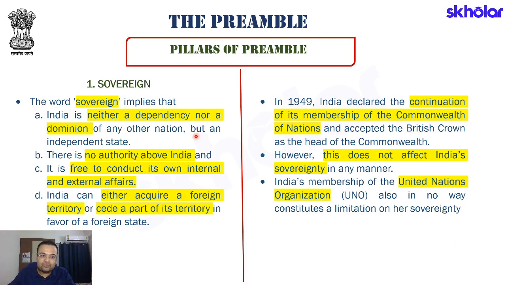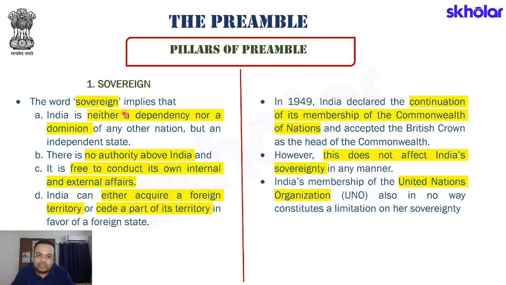What exactly does sovereign mean? Sovereign essentially implies that India is neither a dependency nor a dominion of any other nation, but an independent state. Whenever we say that a state is a sovereign state, what exactly are we trying to say? That that state in itself forms a country, and whatever the government of that country says will be the will of its people, the reflection of what that country wants.